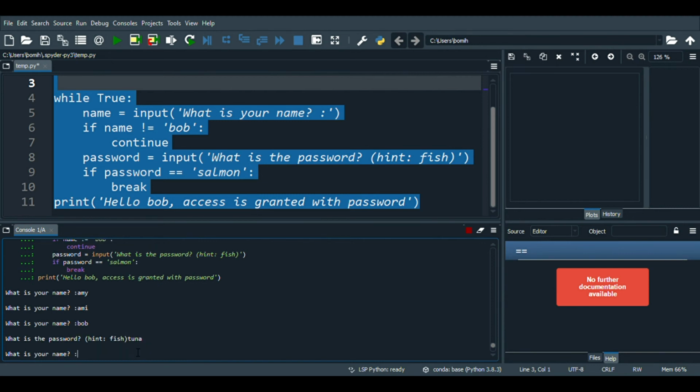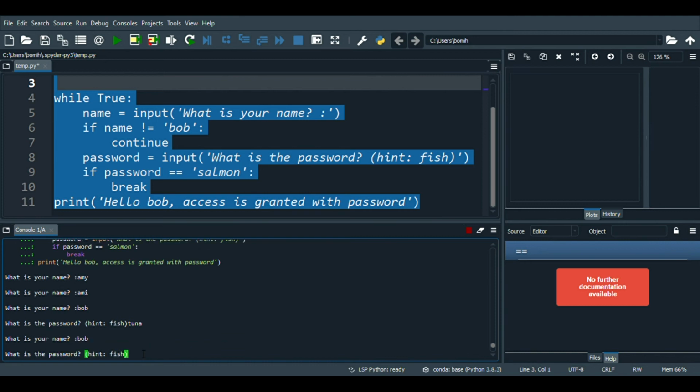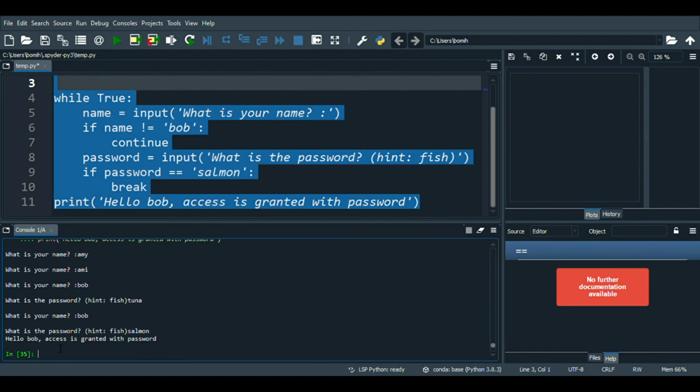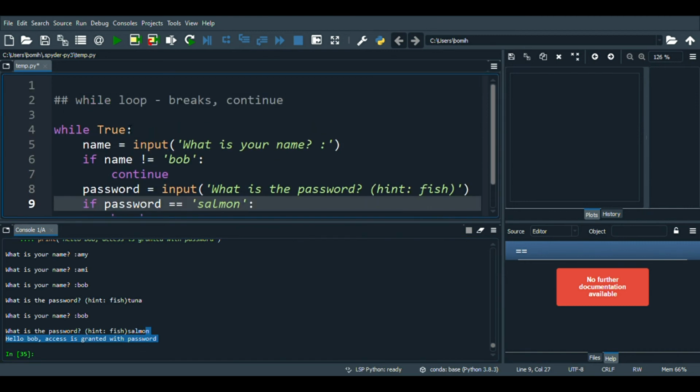So when we type in tuna, it is not true. So it goes back to this loop again. So now we have to put in the name again. So name Bob, and now let's say that Bob remembered all of a sudden that his password was salmon and not tuna. So let's type in salmon, and it says, hello Bob, access is granted with password. Perfect. Alright, so this is what a while loop is.